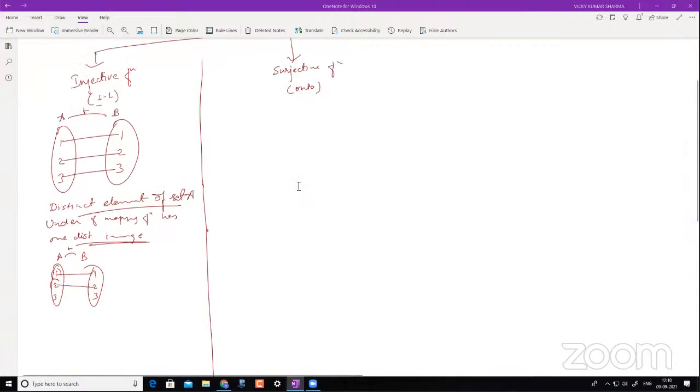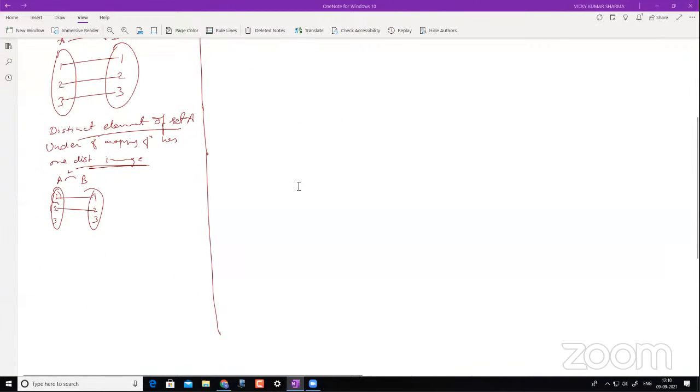If you're getting confused with what we said earlier when defining a function: if this was 1, 2 and this 1, 2, 3, and I use the word image here and pre-image here, then for it to be a function, it should have a unique image. Now you see this is a unique image, right?